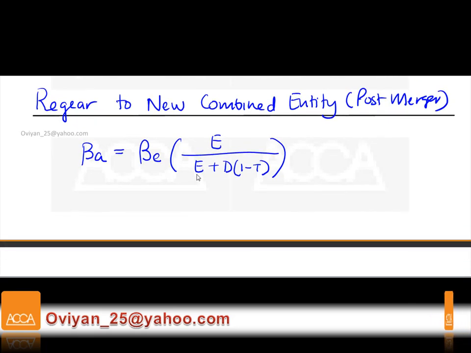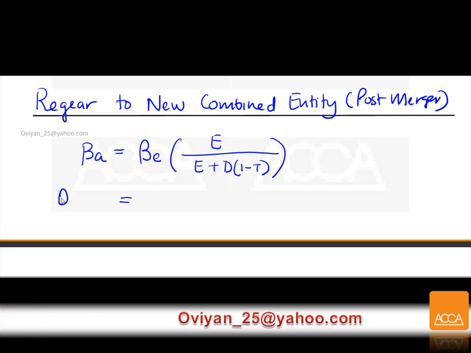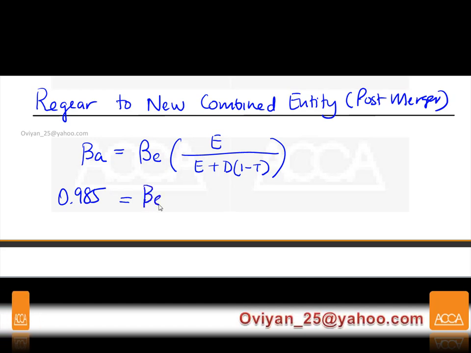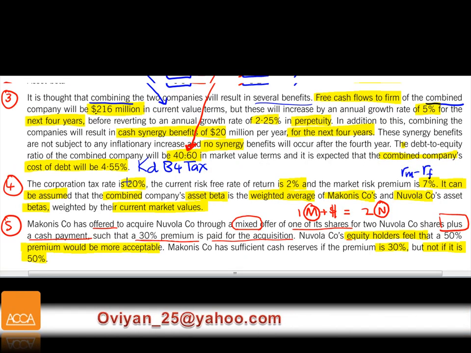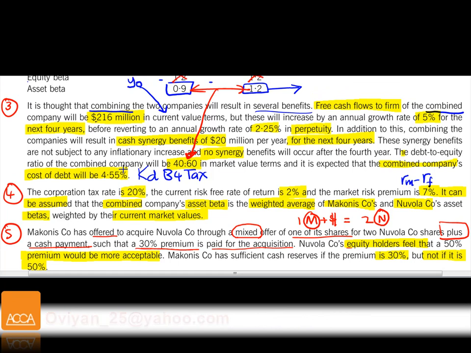Okay, now we're going to put the figures in. What do we have here? We have the beta asset of 0.985, and I want to find my beta equity. My equity proportion is given already, so you don't have to worry about that. They plan to have a 60-40 ratio, 60 equity, 40 debt.